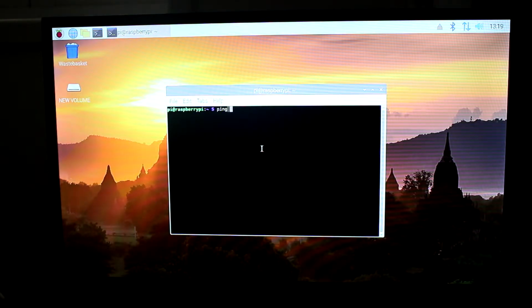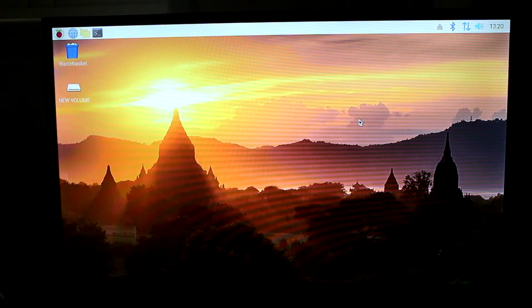And we will ping 8.8.8.8. Okay, so we have internet connectivity. We can also make sure that the static IP is configured correctly by pinging the Raspberry Pi from another computer.